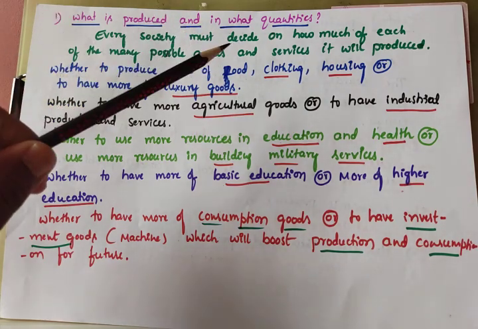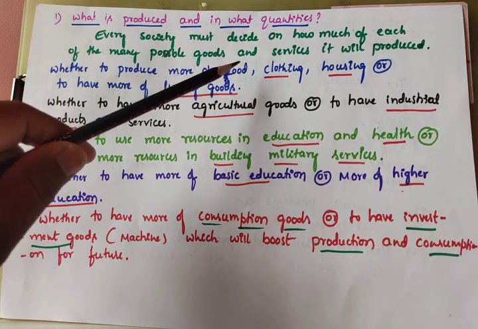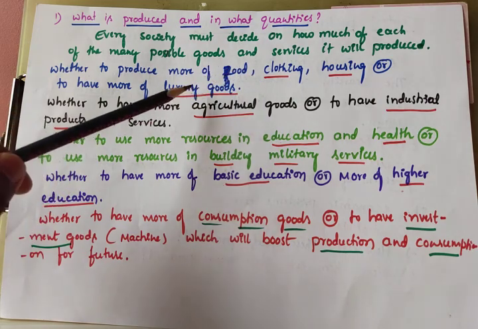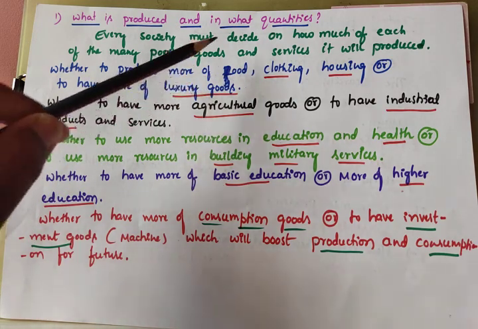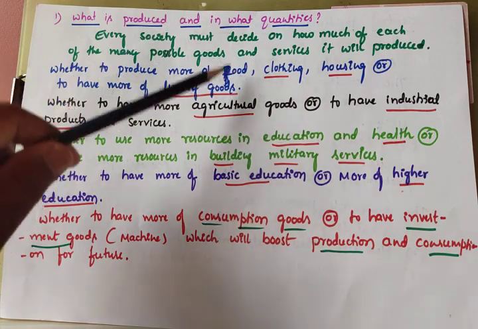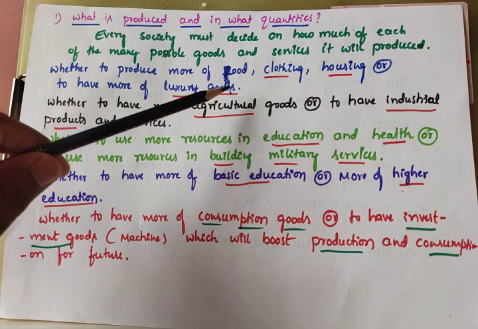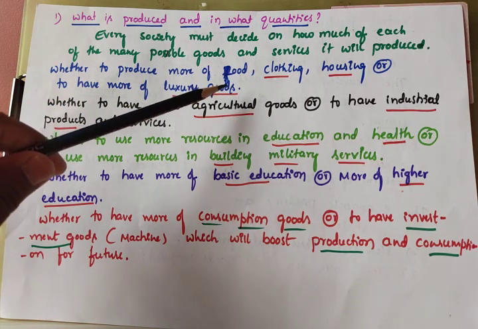So which one do you have to produce? If you give more importance to one, what about the luxury goods? If you produce more luxury goods, what about the necessary goods? Very important. It is not possible to produce both because resources are less.